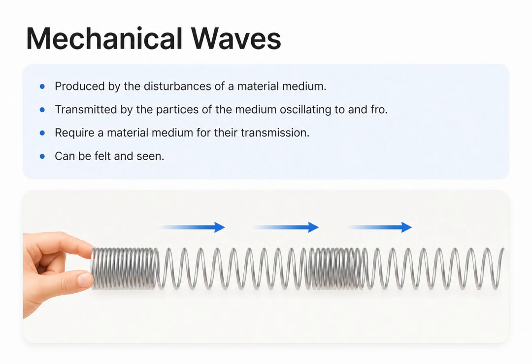These are produced by the physical disturbance of a material medium. As the wave travels, it is actually the particles of that medium oscillating back and forth that transmit the wave. Because they rely on particles interacting, mechanical waves absolutely require a material medium to travel through. They cannot travel in a vacuum. Often, these are waves we can physically feel or see.